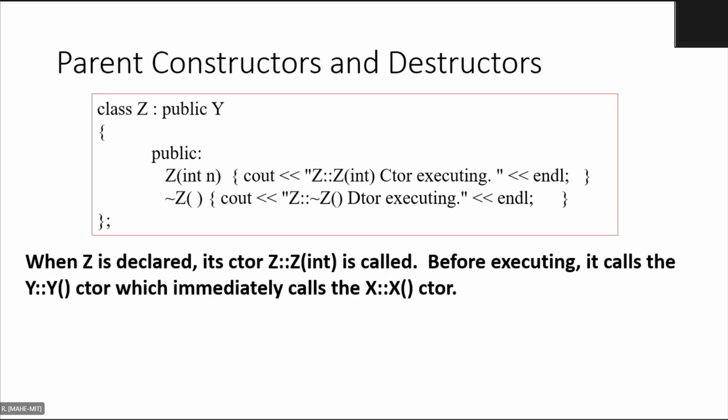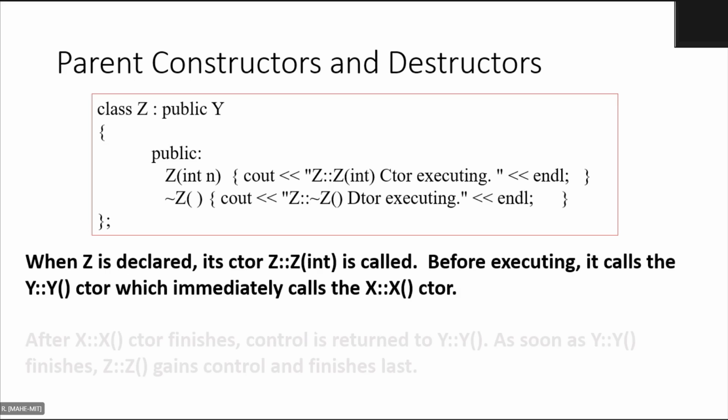And before executing it, that will call Y's constructor and Y will call X's constructor. That is what we saw, right? If you remember the student and undergraduate student example, it is the same thing, but here it is a three-level inheritance.